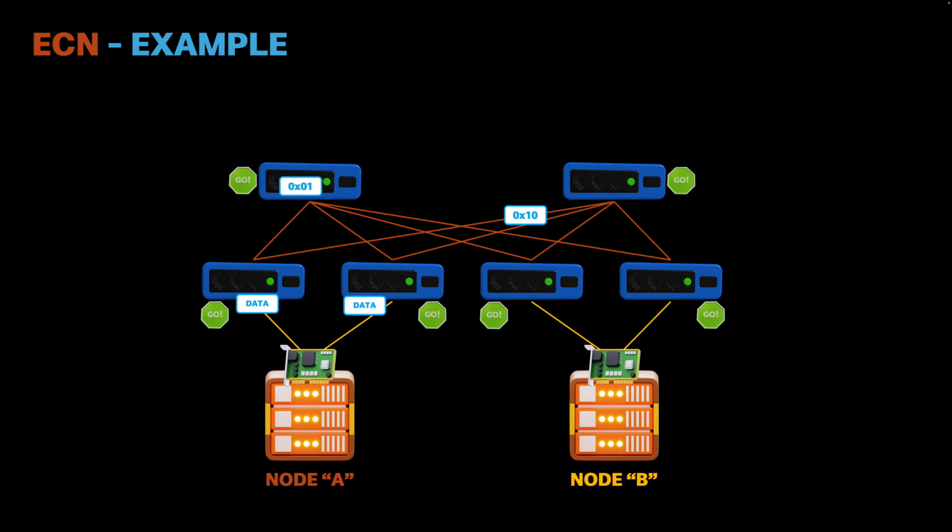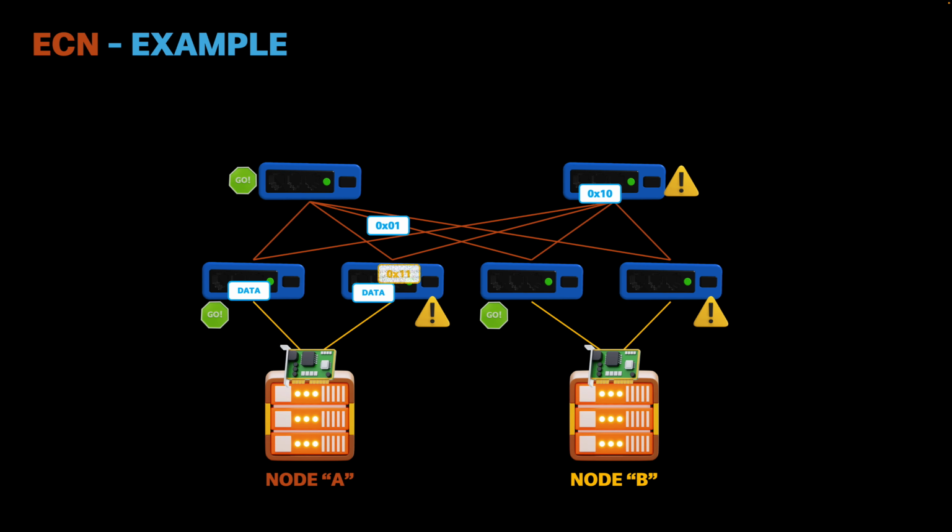Let's assume that data traffic intensifies and one of the queues reaches its yellow threshold. In this case, the Nexus switch, instead of dropping the packet, will set the identifier to 0x11 in a percentage of the packets, as defined in WRED, so that the node understands that congestion is beginning.